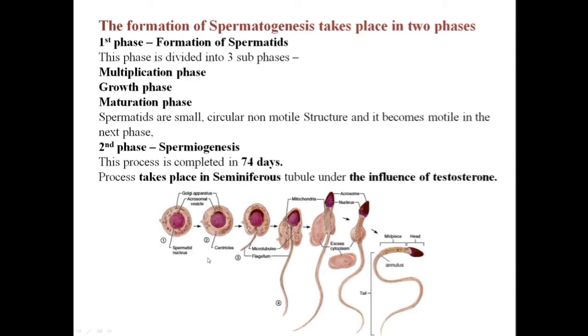Then we had discussed a brief introduction of the process of spermatogenesis, where the first phase, that is the formation of spermatids, is divided into three subphases: multiplication phase, growth phase, and maturation phase. The spermatids formed by these three processes are small, circular and non-motile structures, and they become motile in the next phase, that is spermiogenesis. So in this part we will study the phases of spermatogenesis in detail.